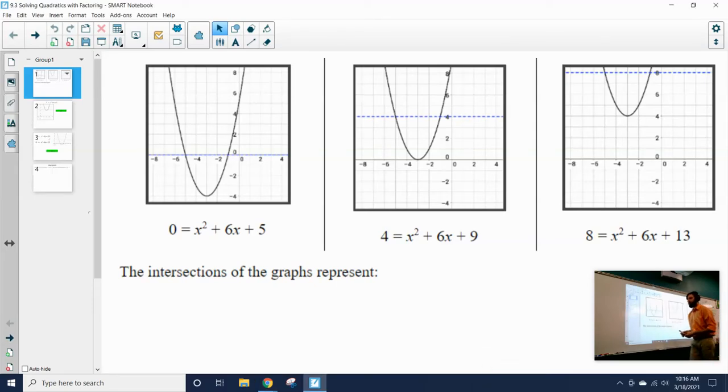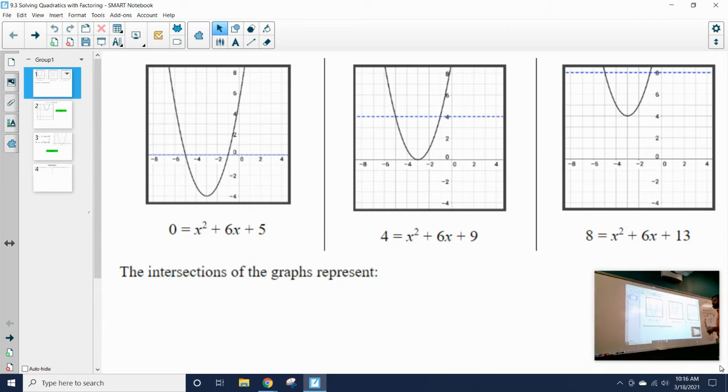All right, welcome back, Algebra 1. Today we are looking at solving quadratics. You had a little bit of an interactivity on Desmos of this, where you were looking at different quadratics, trying to find their factors, and then trying to find their x-intercepts, or the solutions to those quadratics using those factors. So we had a little bit of an intro to this.